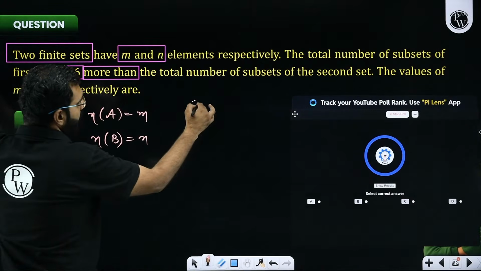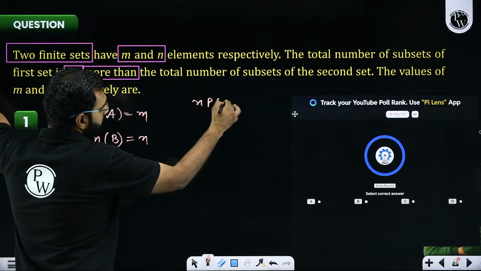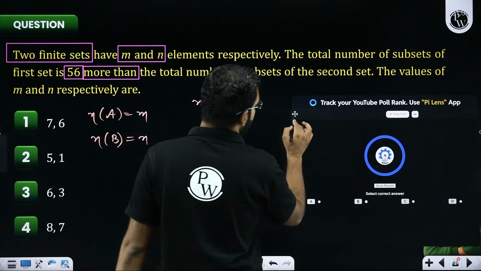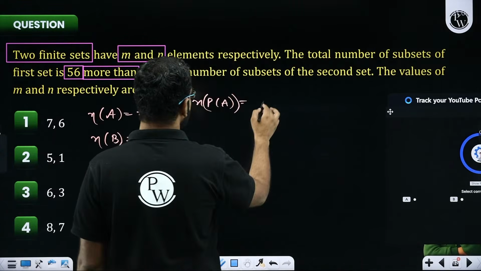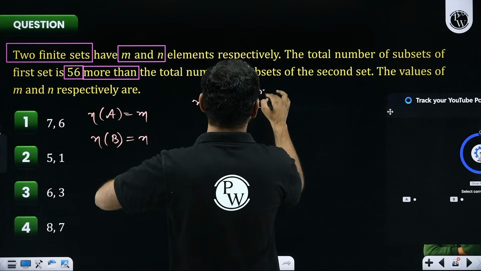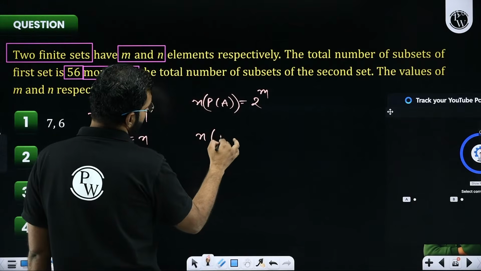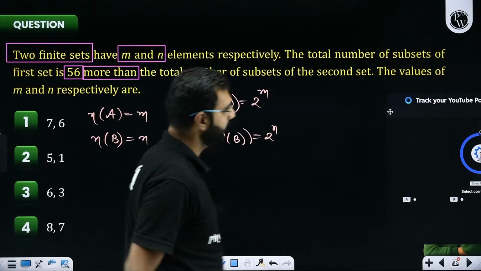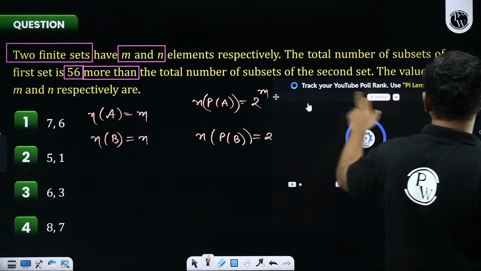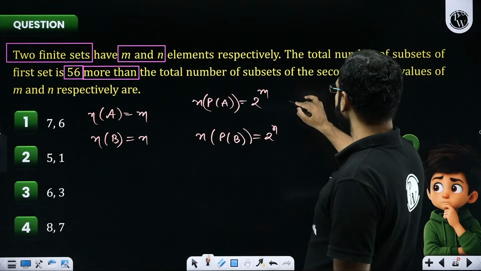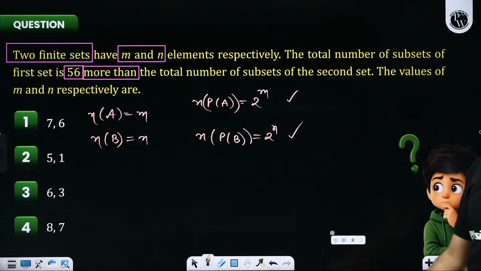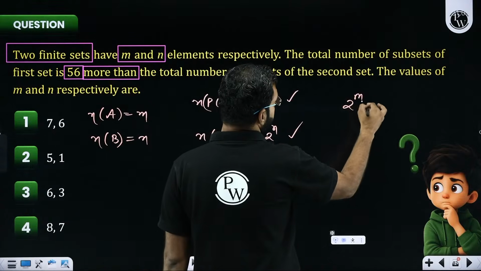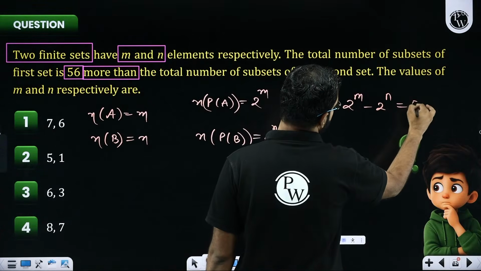So, the number of subsets of A will be given by 2 to the power m. The total number of subsets of B will be given by 2 to the power n. But what did they say to you? Sir, they said that this is 56 more than this. So what they are saying is that 2 to the power m minus 2 to the power n is 56.